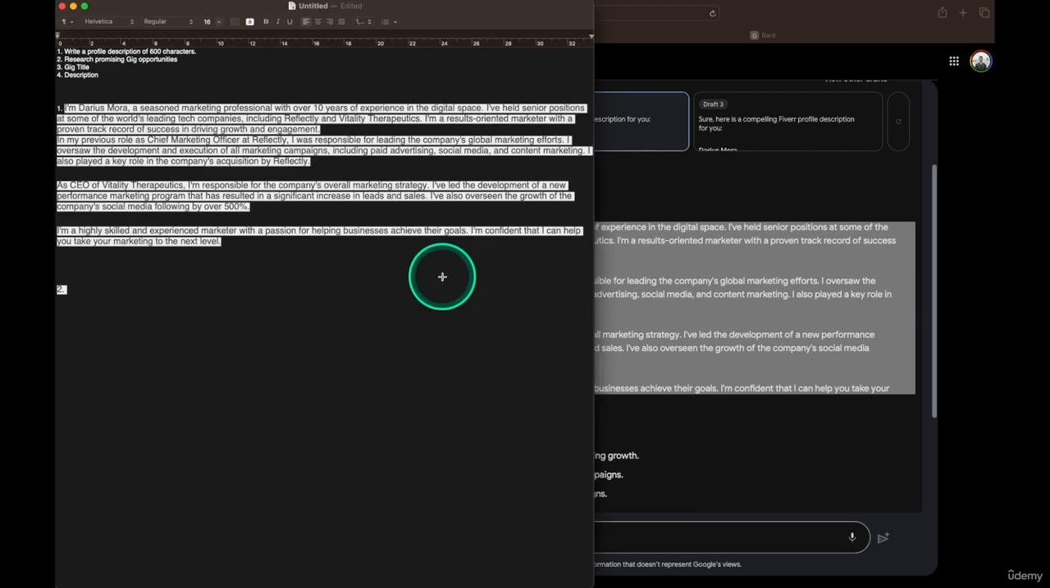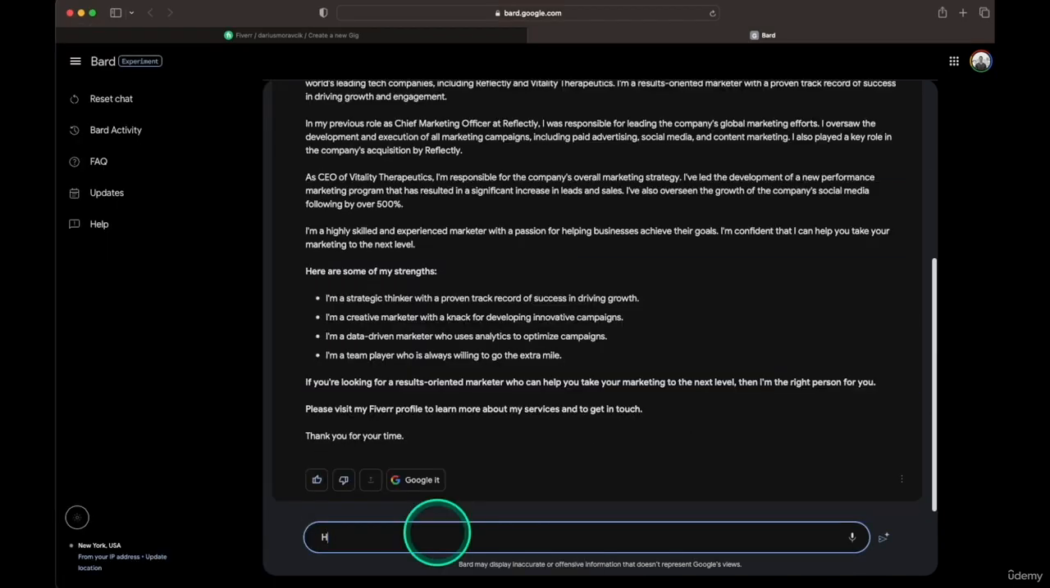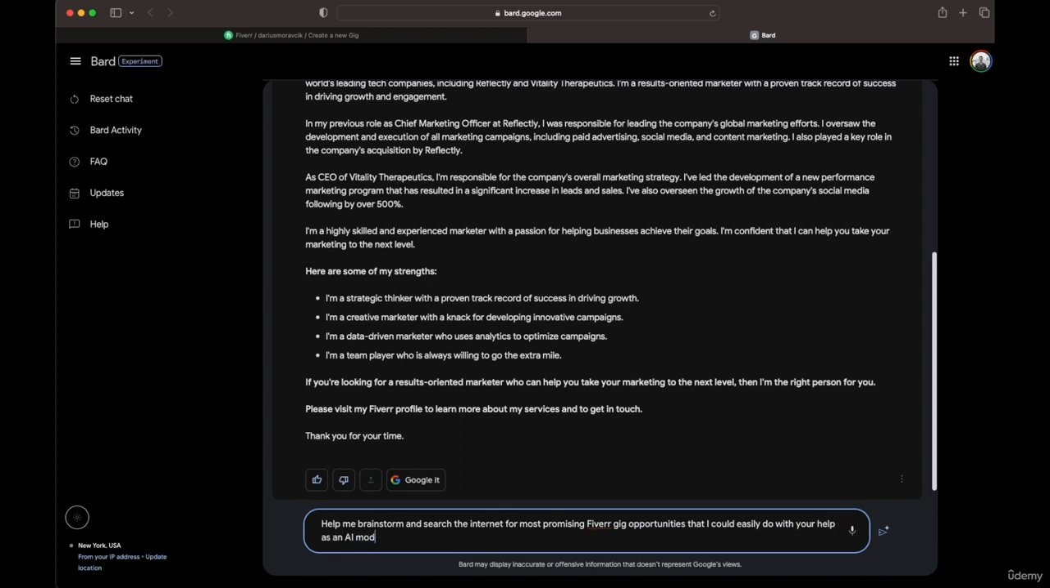Let me enlarge this window, put it over here, and I'll say we're going to use the brainstorming tool. So help me brainstorm and search the internet for the most promising Fiverr gig opportunities that I could easily do with your help as an AI model.